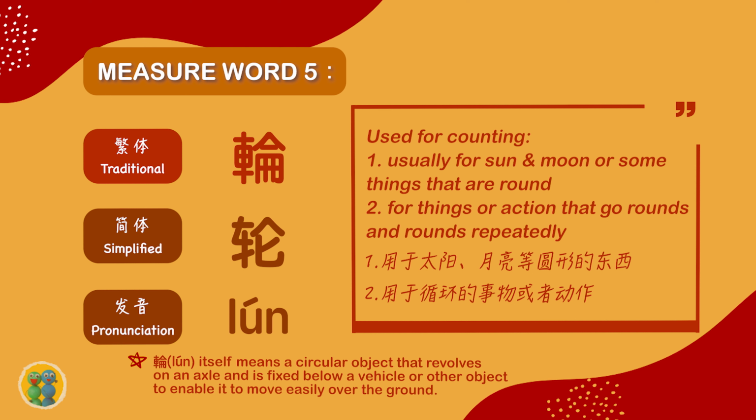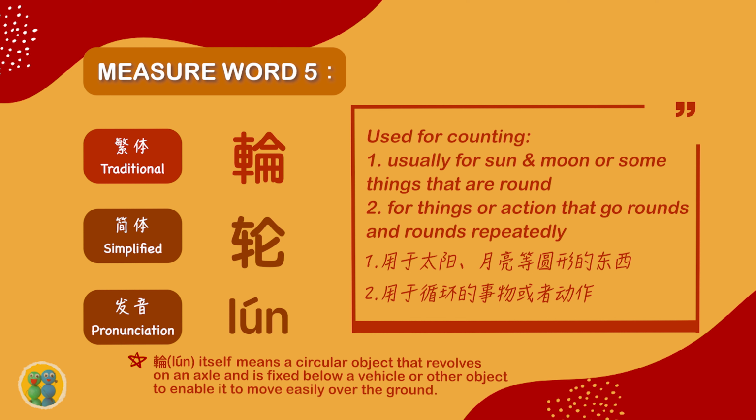And this measure word, 轮 itself actually means a circular object that revolves on an axle and is fixed below a vehicle or other object to enable it to move easily over the ground. So 轮 means a circular object that can enable a vehicle or machines to run properly.